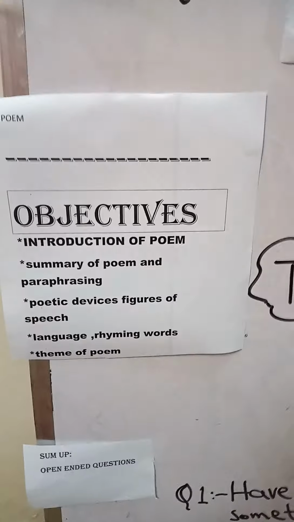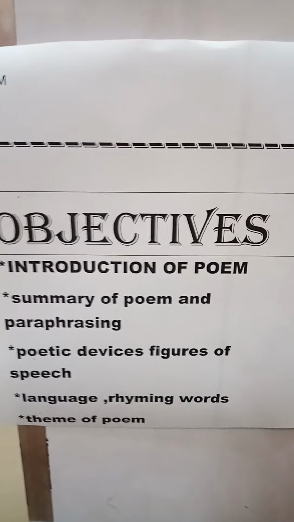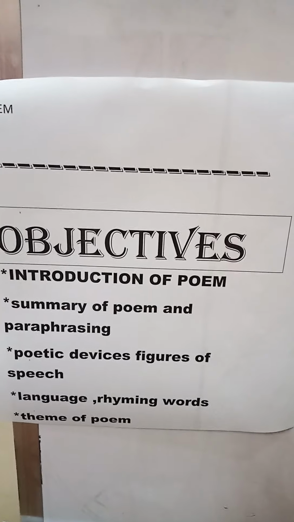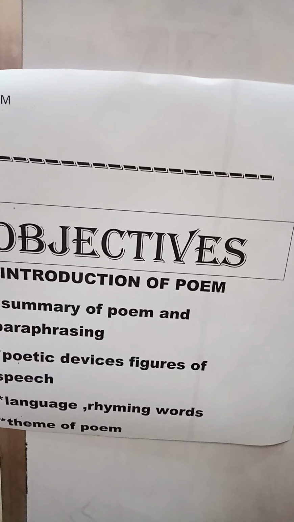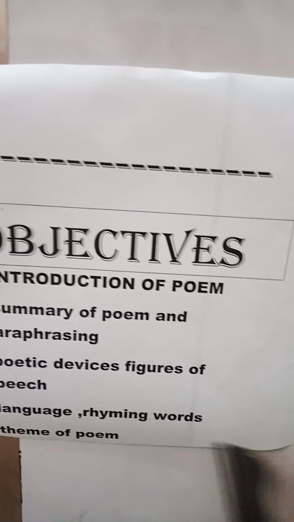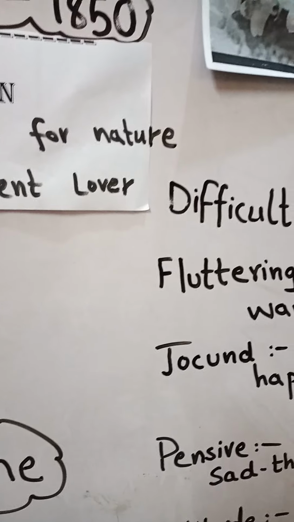So students, coming toward the objectives, what will be the objectives of today's lesson? We will cover the introduction of the poem, summary of the poem and paraphrasing, poetic devices, figures of speech, language, rhyming words and the theme of the poem. We will discuss how the poet has written this poem. Open your book, page number 51, Daffodils.